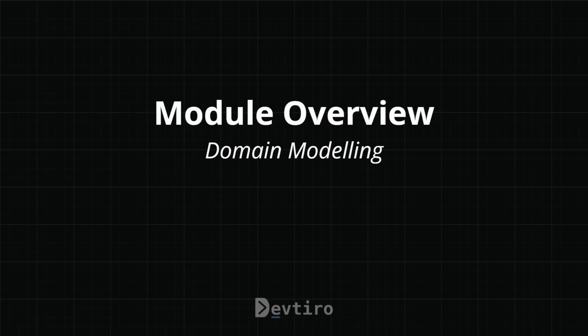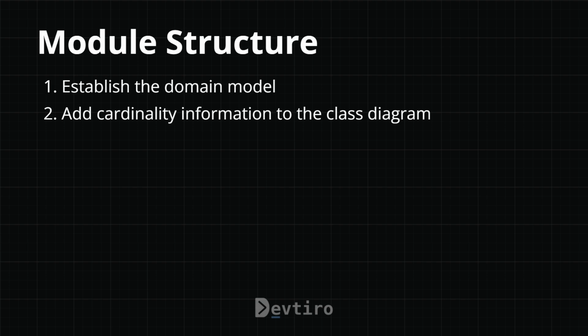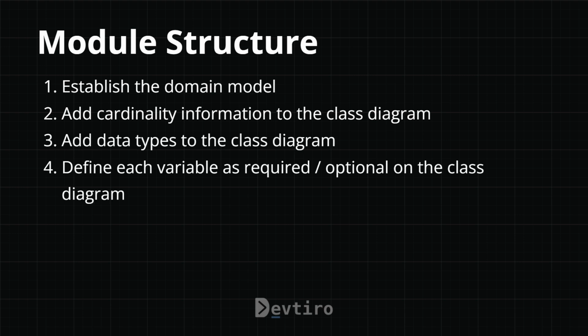In this module, we'll create a class diagram that represents the application's domain, and this should give us all the information that we need to design the application's REST API. So this module is structured as follows. We'll start by establishing the domain model. We'll then add cardinality information to the class diagram. We'll then add data type information to the class diagram. And then we'll define each variable as either required or optional on the class diagram.